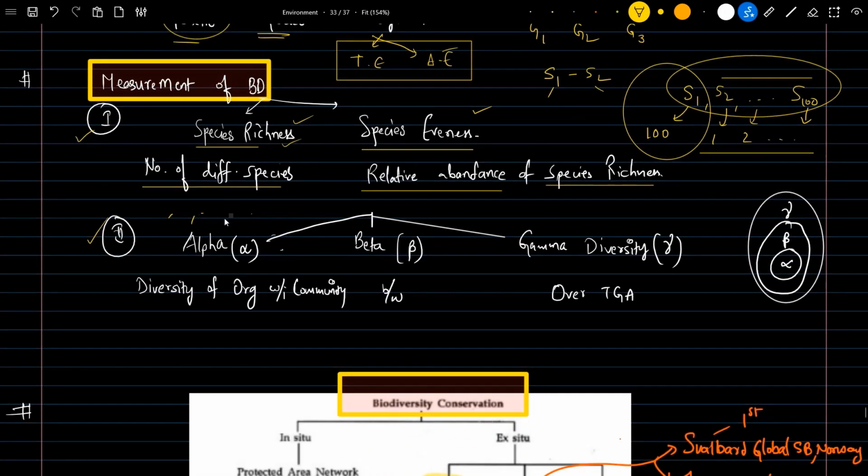Next, let's understand alpha diversity, beta diversity, and gamma diversity. If there is a diversity of organisms within a community, it is called alpha diversity. If we are comparing diversity between communities, it is known as beta diversity. Gamma diversity is the whole unit, meaning the total geographical area. So we can simply classify it this way: alpha diversity is a subset of beta diversity, which is a subset of gamma diversity.